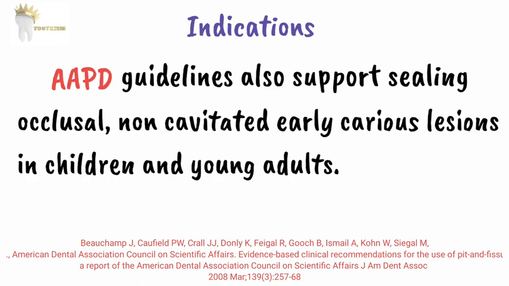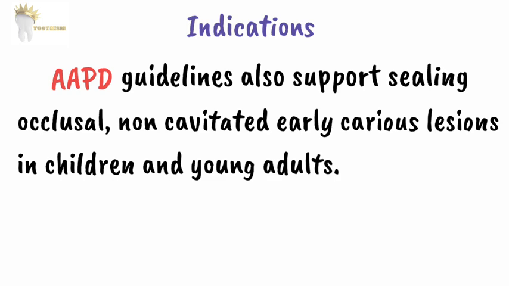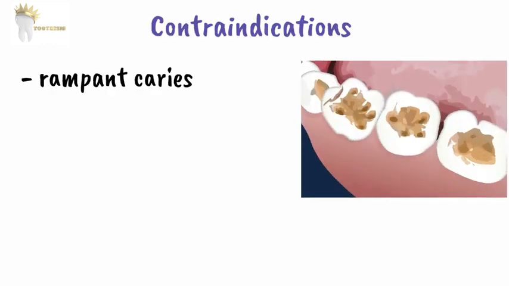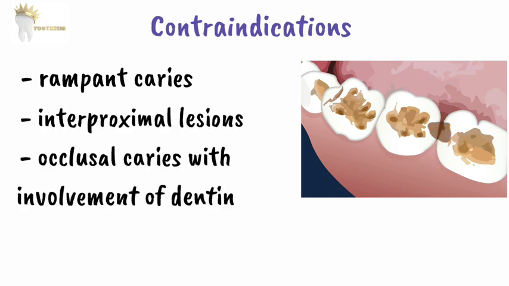So we are placing sealants on incipient caries, but it's important to know that sealants are useful only when the caries are limited to enamel and have not progressed into the dentine, in which case removal of caries and restoration is indicated. So these are the contraindications: rampant caries or interproximal lesions and occlusal surface caries with involvement of the dentine. All of these would require restoration.